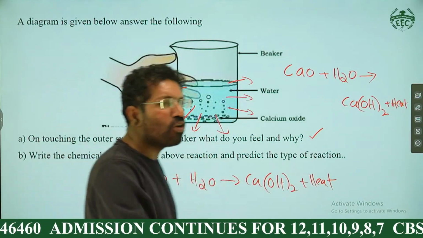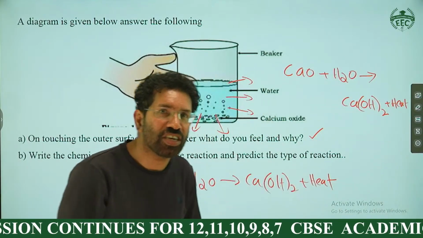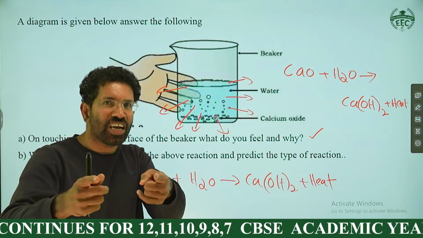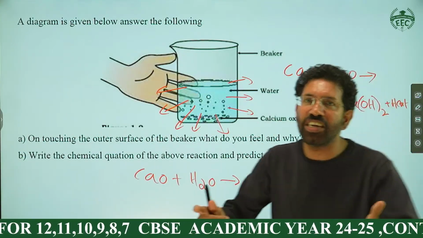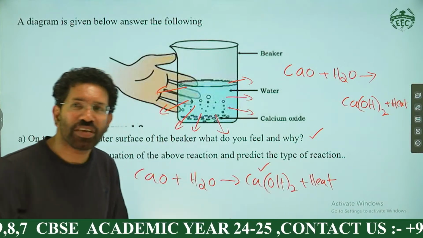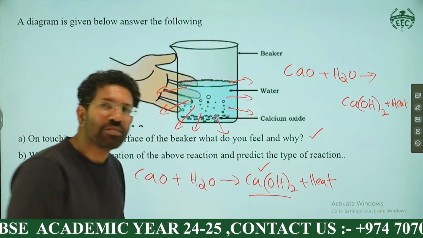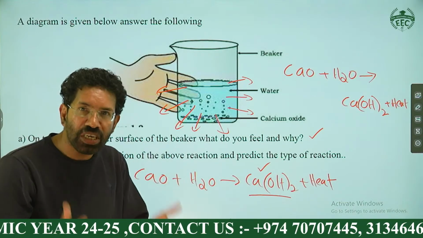What's the identity of a combination reaction? We discussed in the class how to identify a combination reaction. In all combination reactions, anybody tell me fast? Yes, a combination reaction is identified by a single product. You can see there is a single product over here. Calcium hydroxide is a single product. So the type of reaction here is a combination reaction.